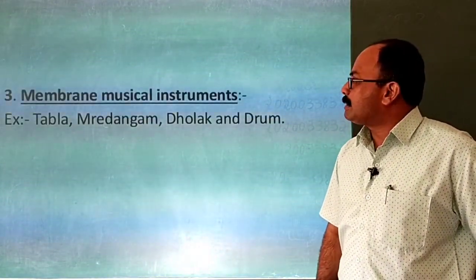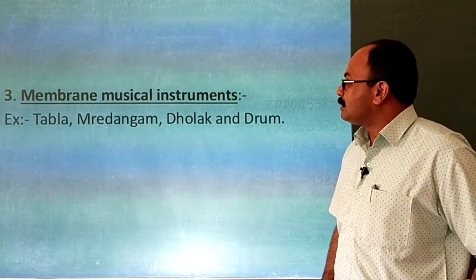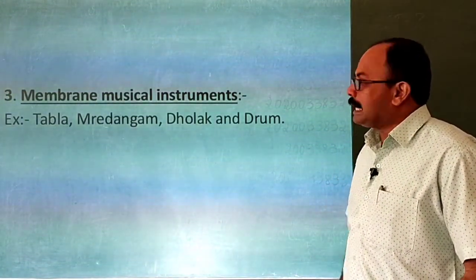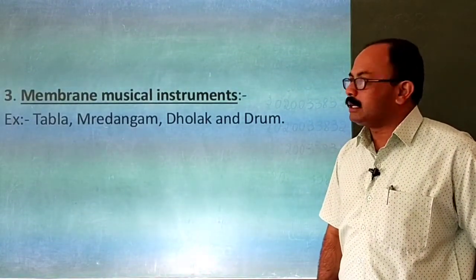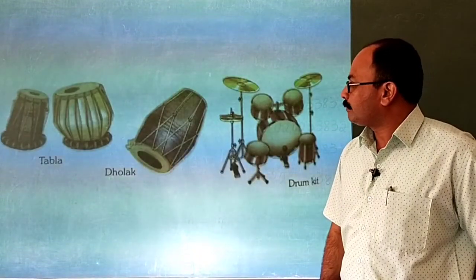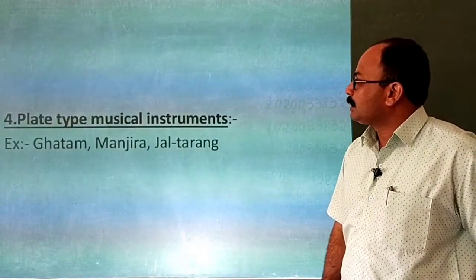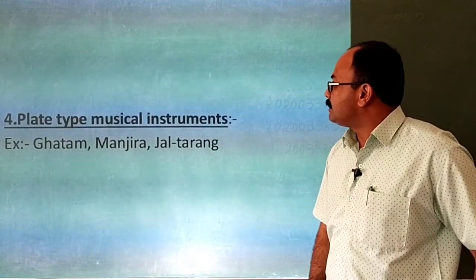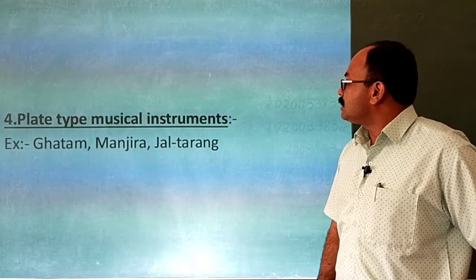Membrane musical instruments are percussion. Examples: tabla, mridangam, dola and drum. These are all membrane musical instruments. Pictures have been given. Plate type musical instruments: ghatam, manjira, jaltarang.